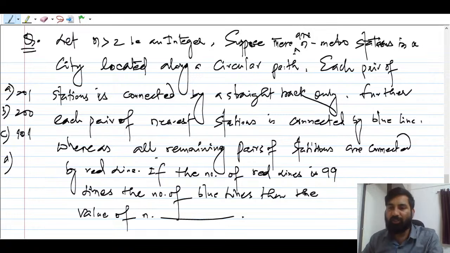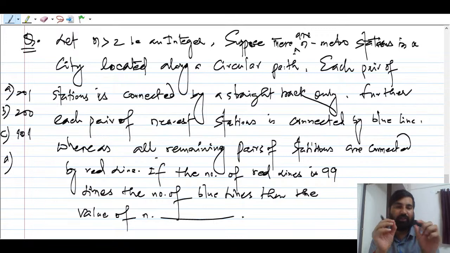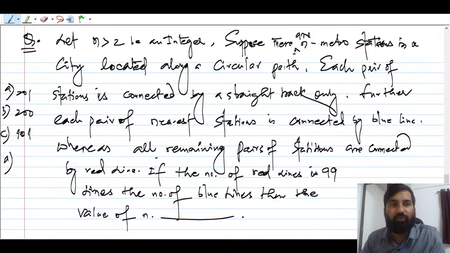Red lines will be similar to diagonals of an n-gon. Let's see. The nearest one is not going to become a diagonal, that you have to keep in mind, right? Nearest means two stations that are nearest. A bit farther one, if you connect those two stations, they will give you the diagonal, right?